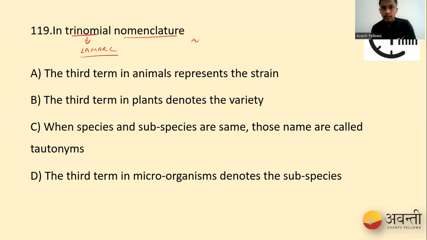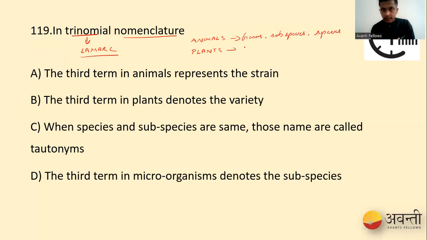So we have animals, and then we have plants, people. Correct? Which is very, very basic for us. In animals, what happens? First we have genus, and then we have subspecies, and then we have species.